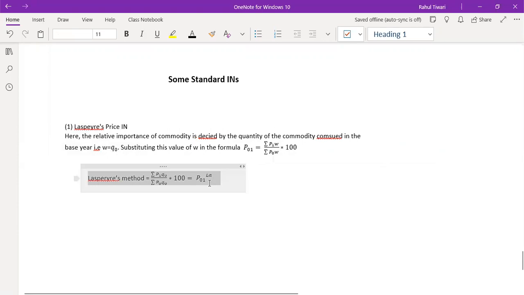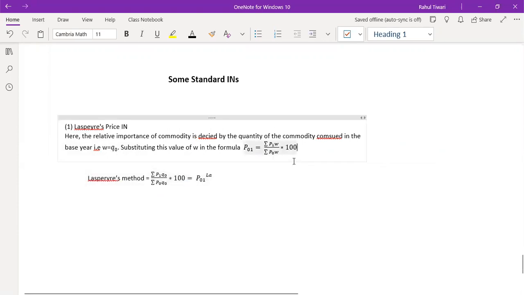Notationally, how do we define it? Therefore, I can say the Laspeyres price index number is denoted by this, and this is the formula.